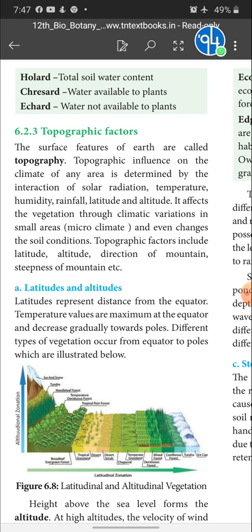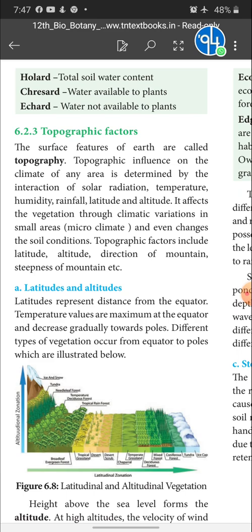Children, till my last session, I have discussed two factors of ecology. You know very well, ecology has four different types of factors: climatic factors, edaphic factors, topographic factors, and biotic factors. Among these four, I have completed two factors, climatic factors and edaphic factors. Now I am going to discuss the topographic factors.